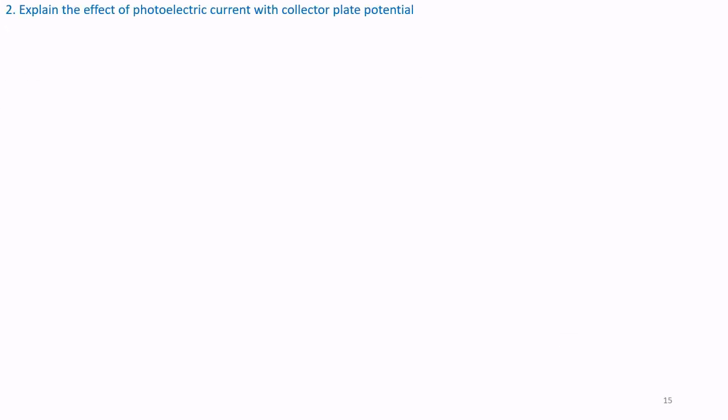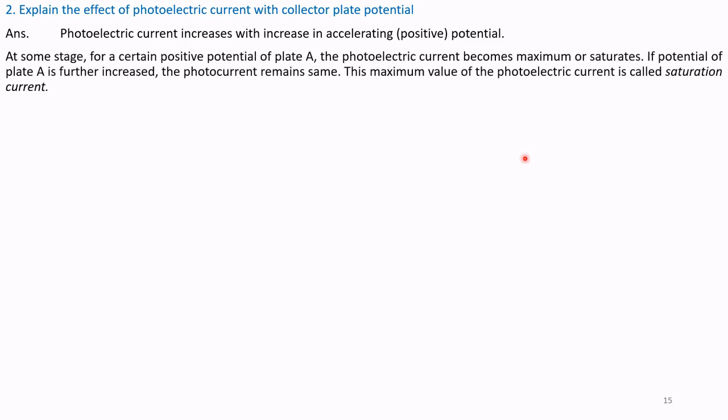Question number 2. Explain the effect of photoelectric current with collector plate potential. That is, I versus V. Photoelectric current increases with increase in accelerating potential. That means if we increase the potential, the current also increases.